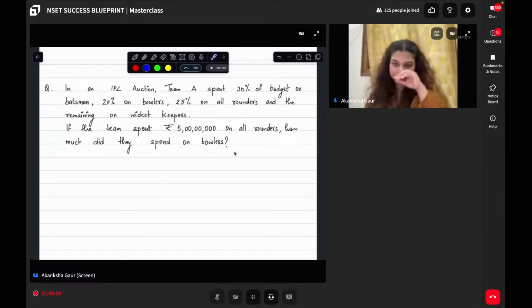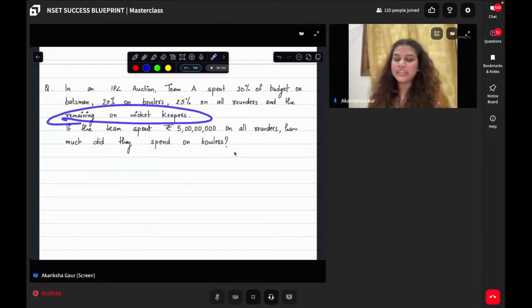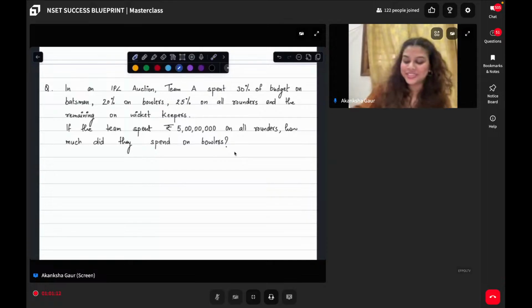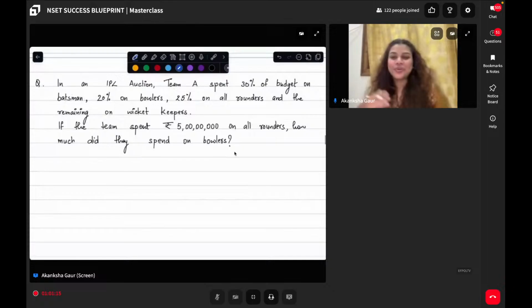Naman, you're right. Omkar, you're right. Snehal is also right. And the remaining is spent on wicket keepers. So if the team has spent 5 crores on all-rounders, how much did they spend on bowlers? Wow, all of you are giving right answers. Did you know this question from before? This was also a part of previous year papers. I'll just quickly do it without much explanation.